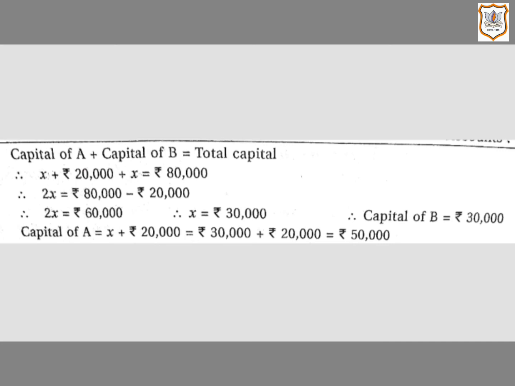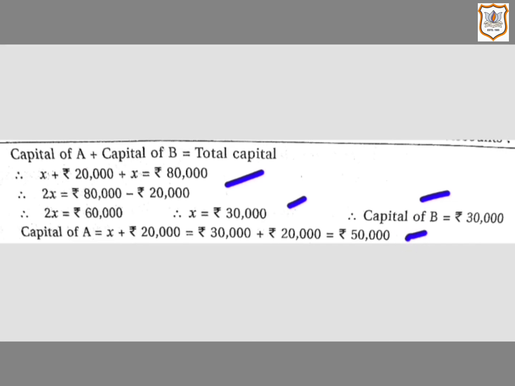Here capital of A is X plus 20,000 and capital of B that we assumed, that is X. So X plus 20,000 plus X is equal to 80,000. And therefore, if we solve this equation, we will get the value of X, that is rupees 30,000. That is capital of B is equal to 30,000 and capital of A is more than capital of B by rupees 20,000. So X plus 20,000, that comes to 50,000.